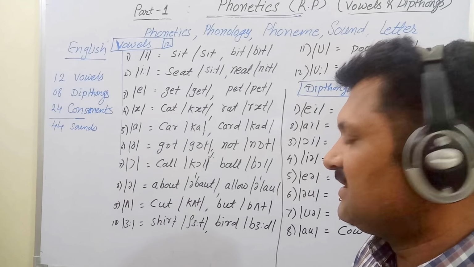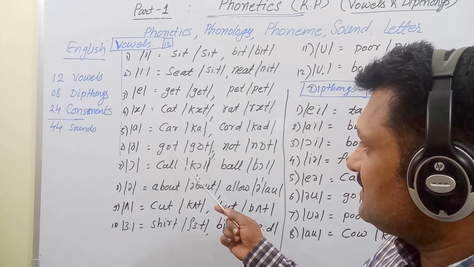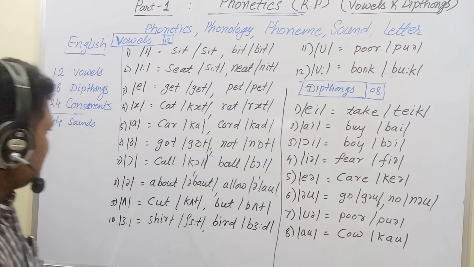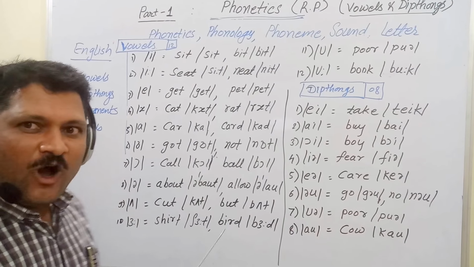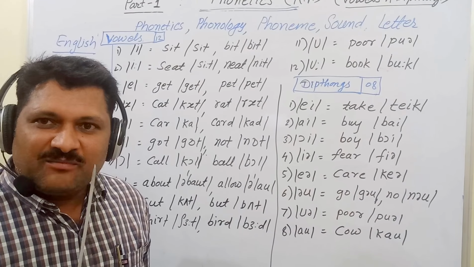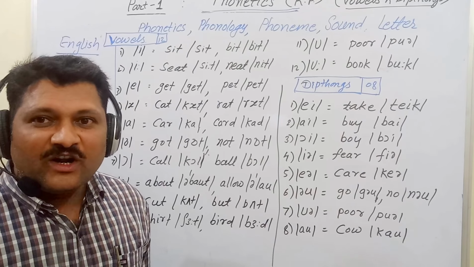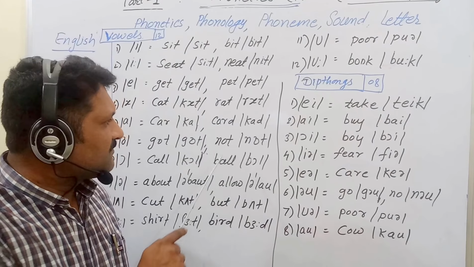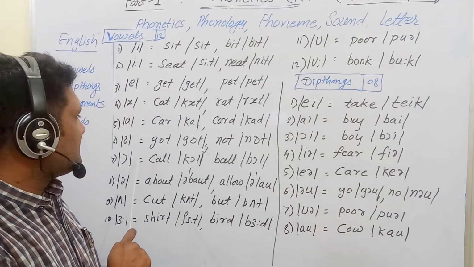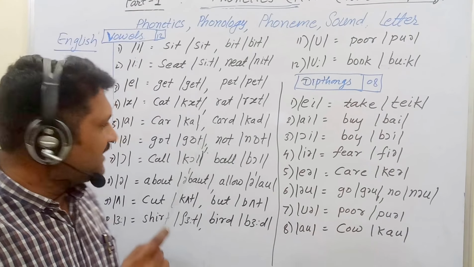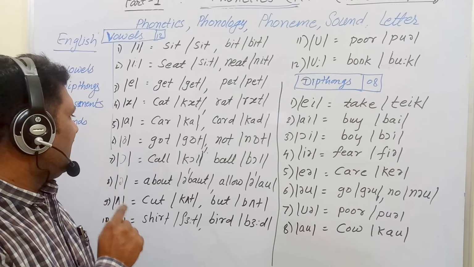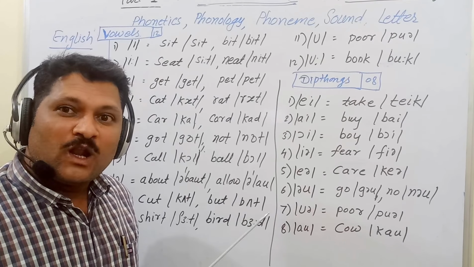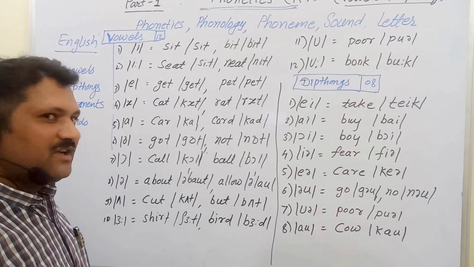Next, sixth, is in cot, not. And the seventh one, the shape of the lip is more rounded than this one. It is a little rounded: got, not. But this one is more rounded than the previous. It is call, ball. In this way, this sound is uttered.